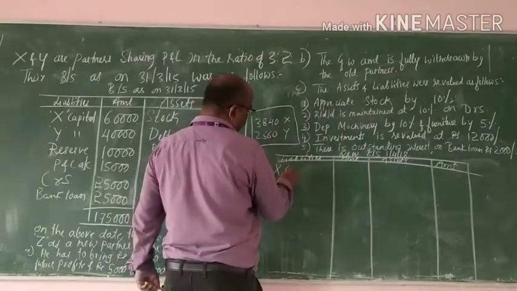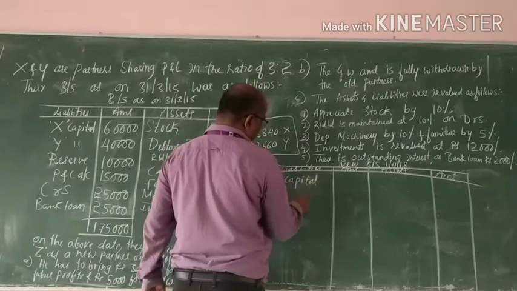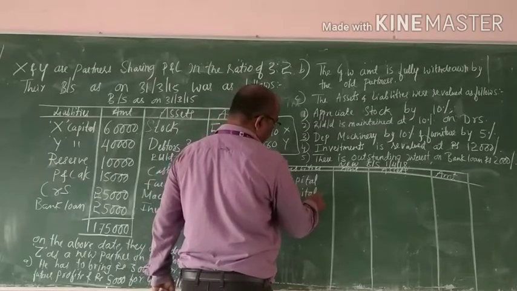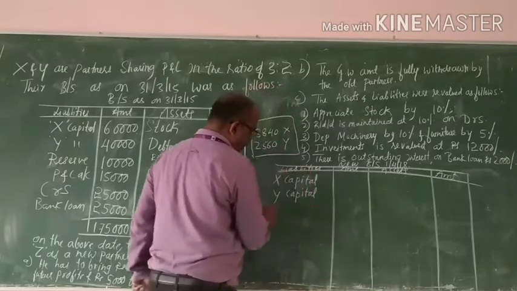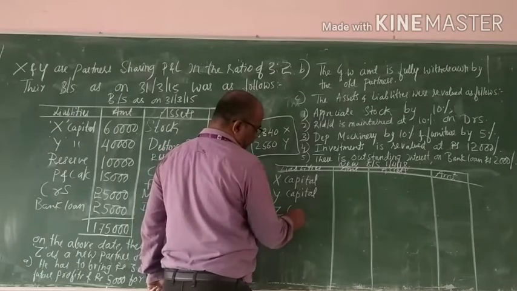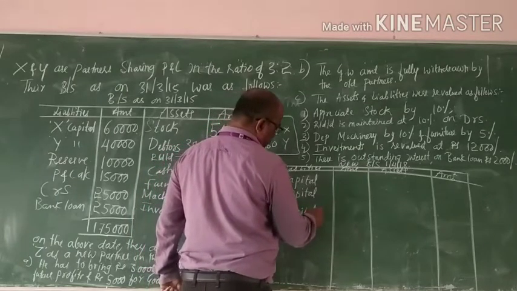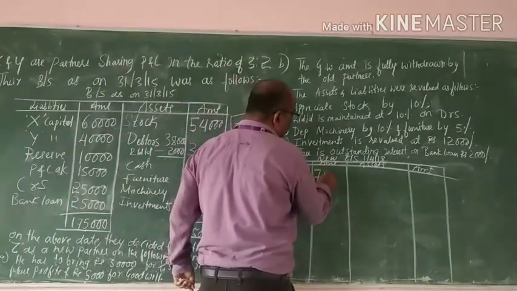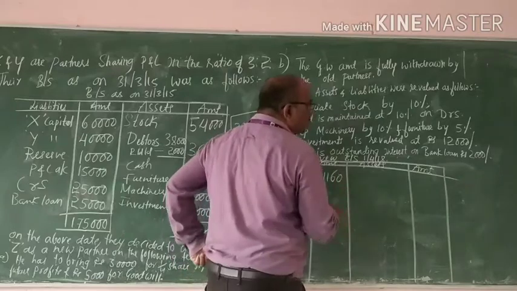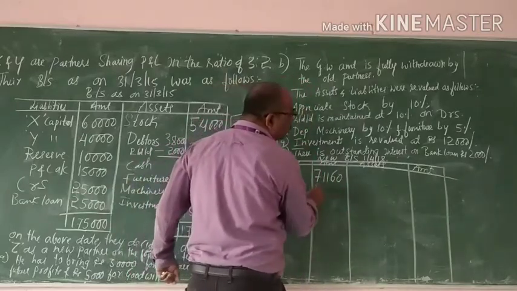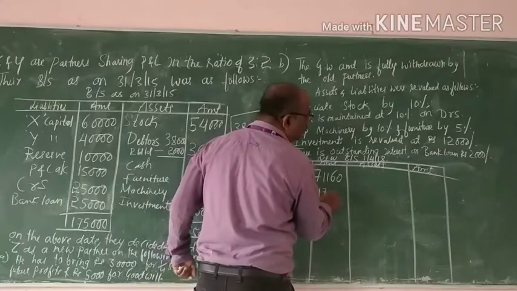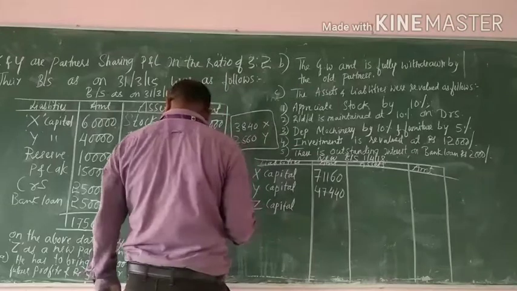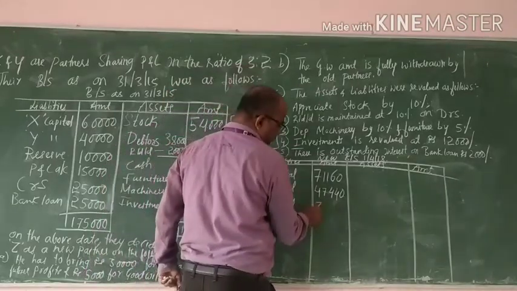X capital $71,160, Y capital 47,440, and Z capital is 30,000.